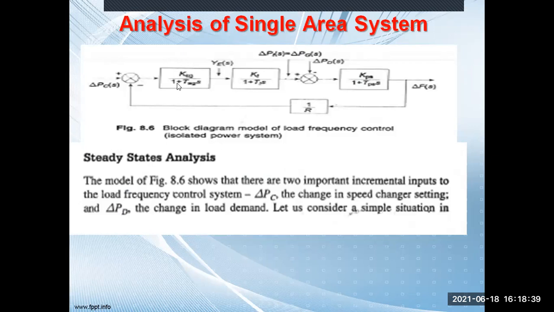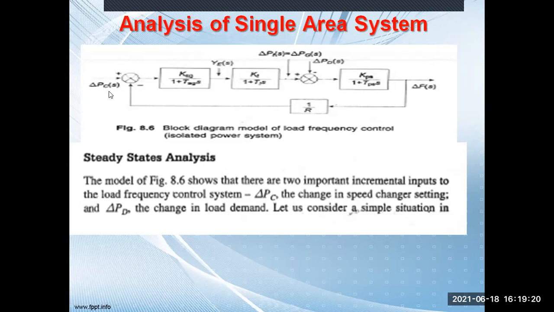This is your speed governor block, KSG by 1 plus sTSG, that is the governor block. Then this is your turbine block. In the previous class the notation was different, but here the diagram is set. So KT by 1 plus sTT, this is the turbine block. And this is your power system block, KPS by 1 plus sTPS. Here you see delta PG minus delta PD going to KPS by 1 plus sTPS and delta FS. 1 by R was the feedback. And this is delta PCS, the change in the speed governor, speed changer setting.